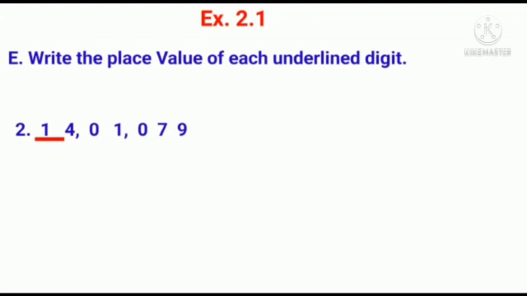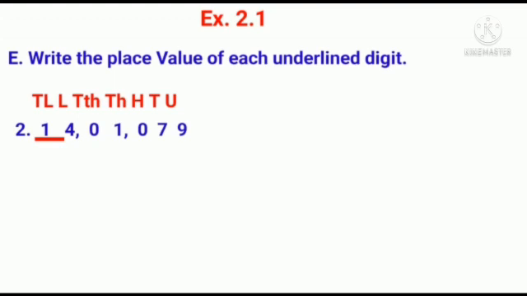Here, the underlined digit is 1. Let us check 1 is in which place. How to check, children? Yes, we have to read the place from right to left. So, start from units place. Units, tens, 100, 1000, 10,000, lakh, 10 lakh.